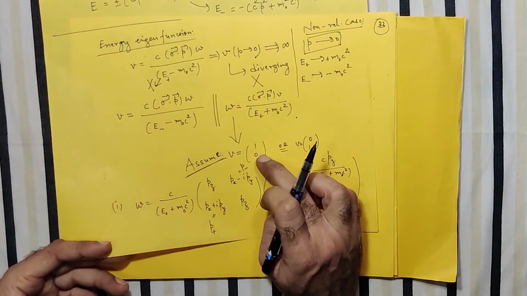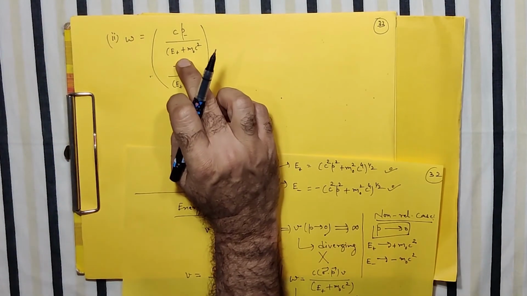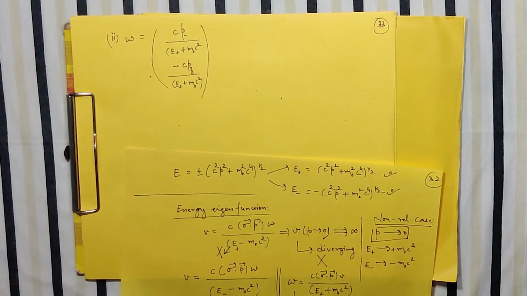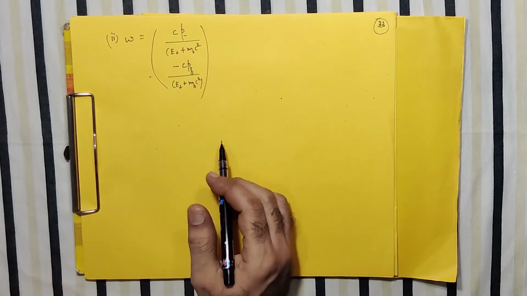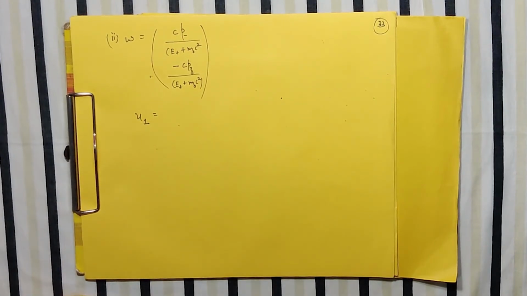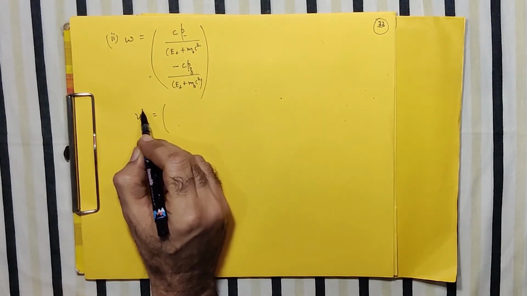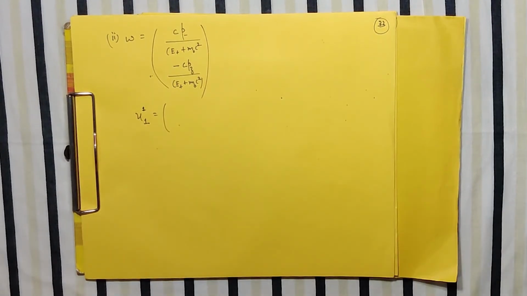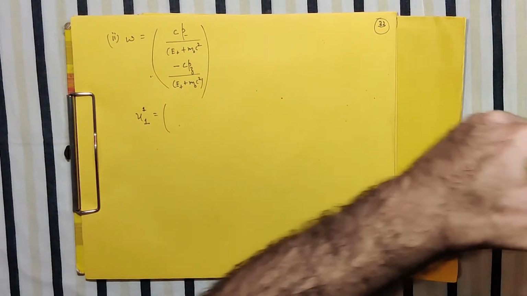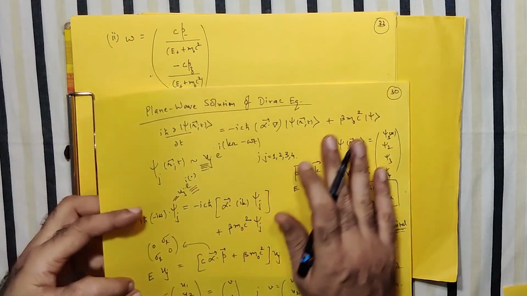V is 1, 0, correct? Then W is this and this, correct? So everything which we have obtained I can summarize in terms of this. My first possibility, U1, I should write as psi 1.